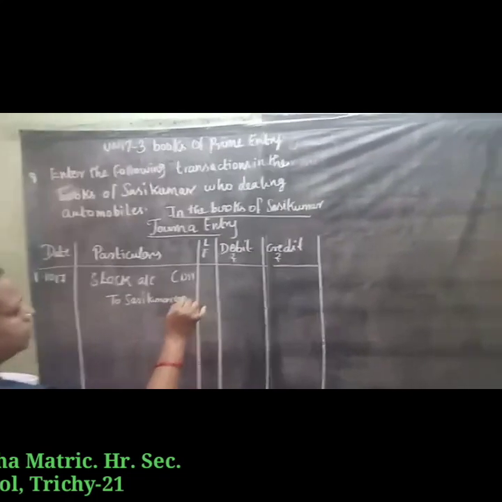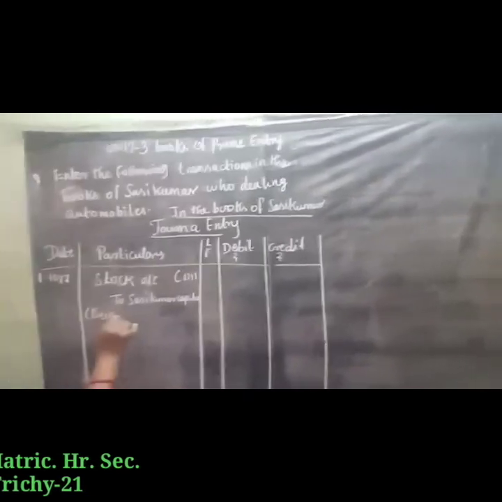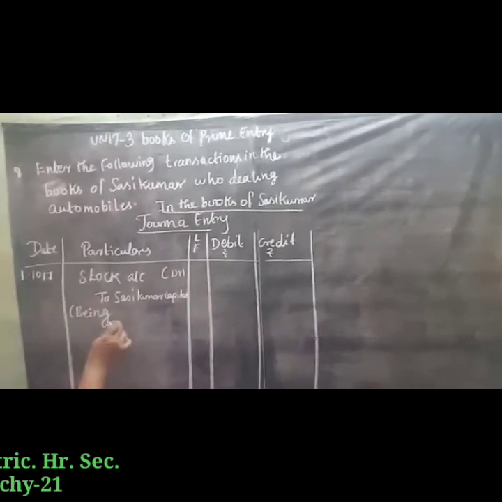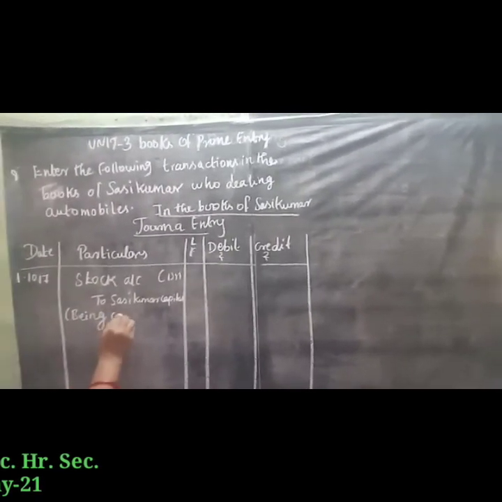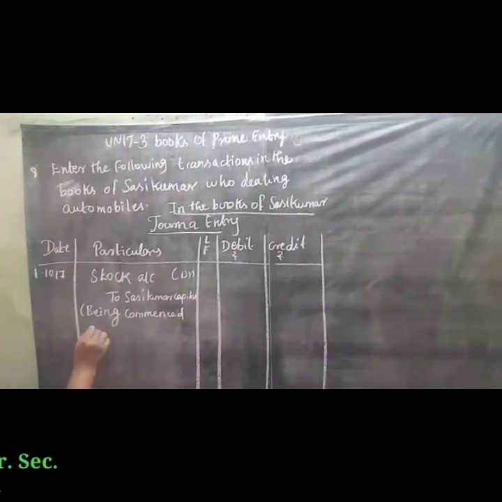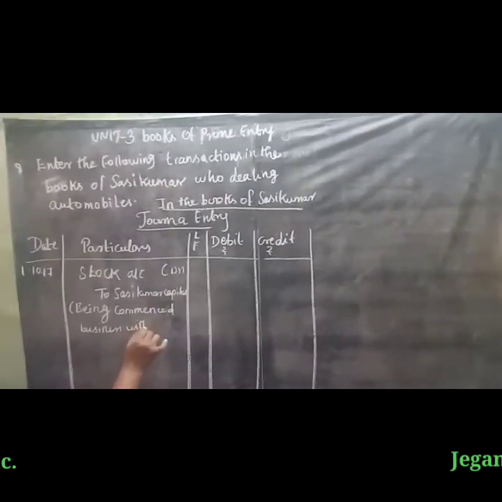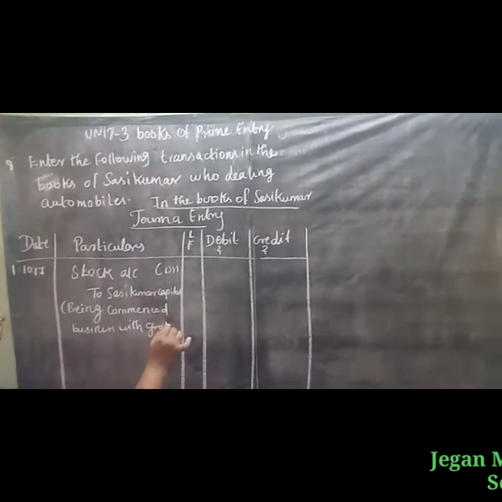Being commenced business with the goods 40,000.